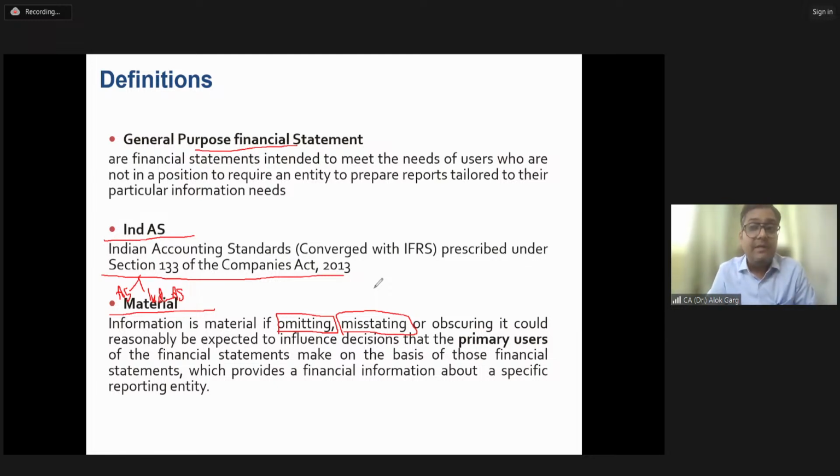So this is a misstatement. Or obscuring. What is meant by obscuring? Obscuring means to scatter the important information into bits and pieces in different places so that it loses its value.